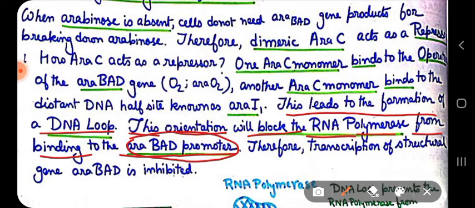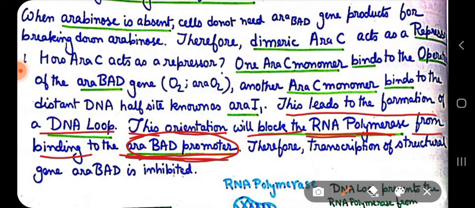As the ARA-C dimer binds to ARA-I1, which is an initiator, and also binds to ARA-O2, the operator for the ARA-BAD genes, it forms a loop-like structure. This DNA loop orientation blocks RNA polymerase from binding to the ARA-BAD promoter.